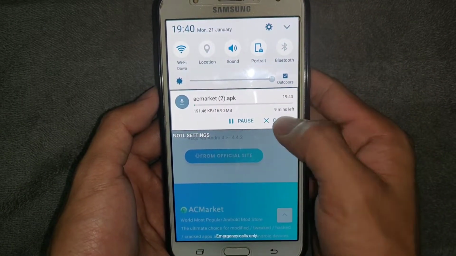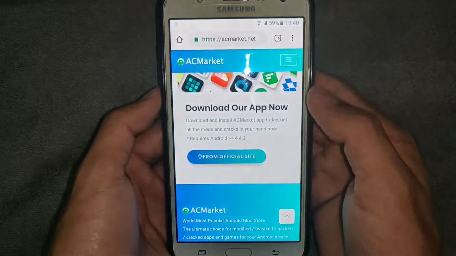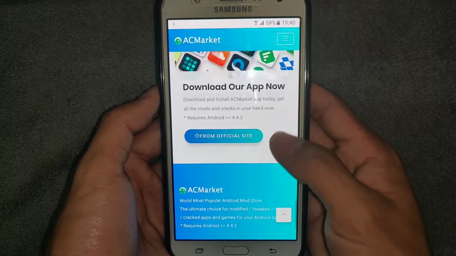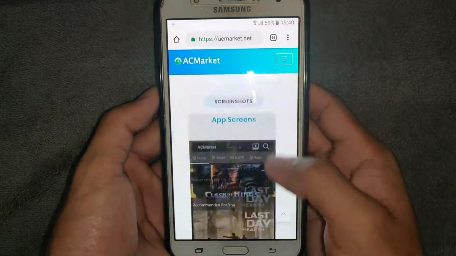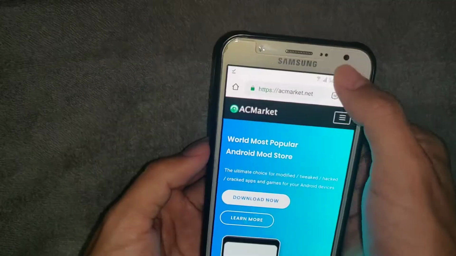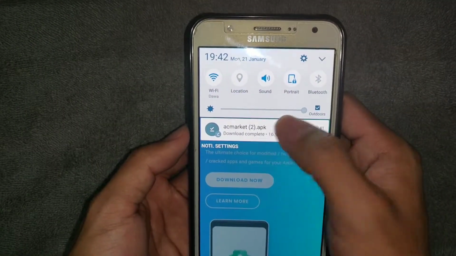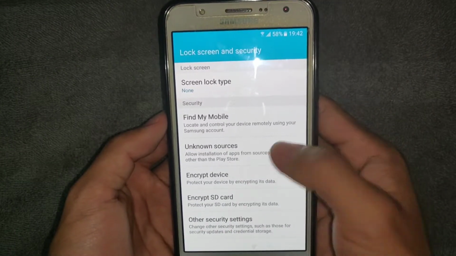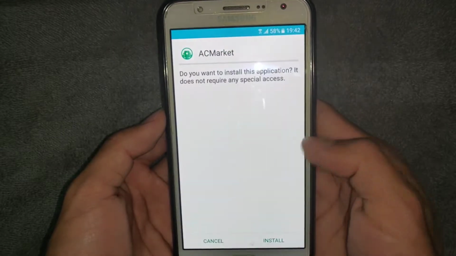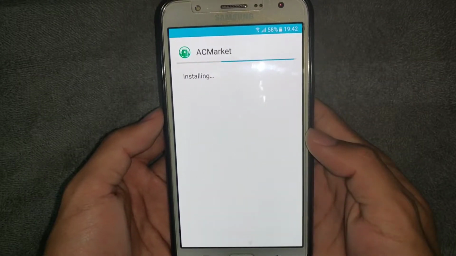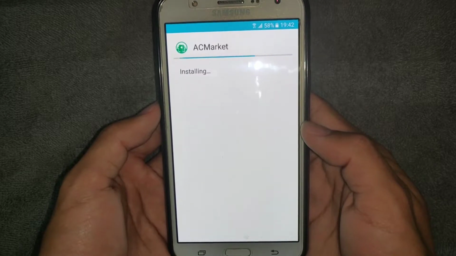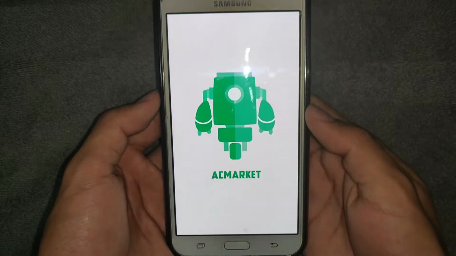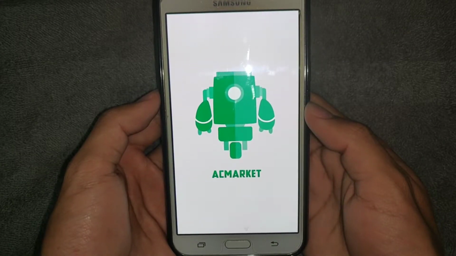Yeah, it's downloading now. Let's wait for a few minutes. Yeah, it was downloaded. Let's install it. Click settings, then unknown sources, click install. Yeah, it is installing now. Oh yeah, it was installed. Let's open the app.